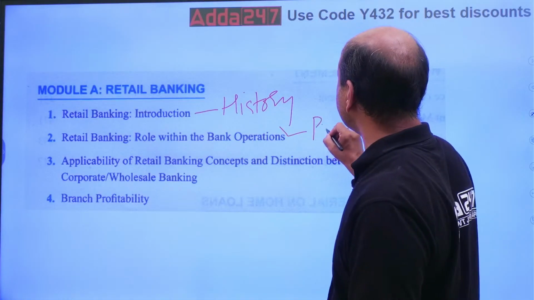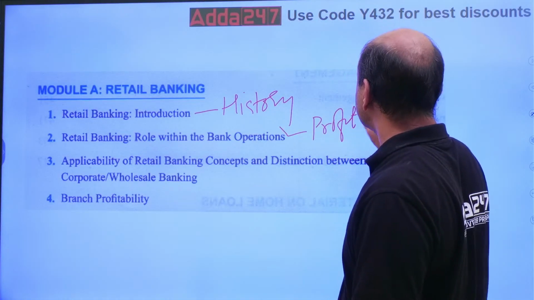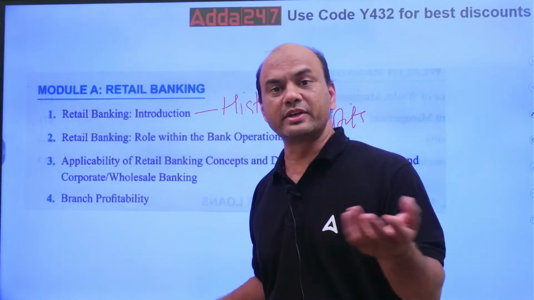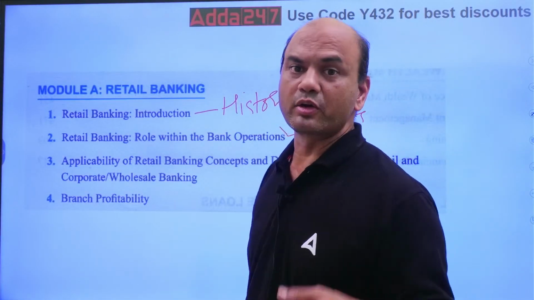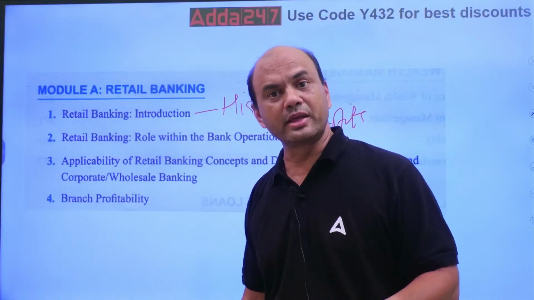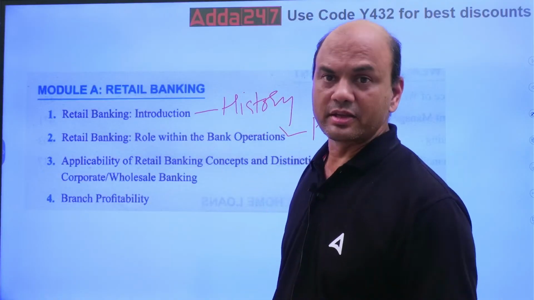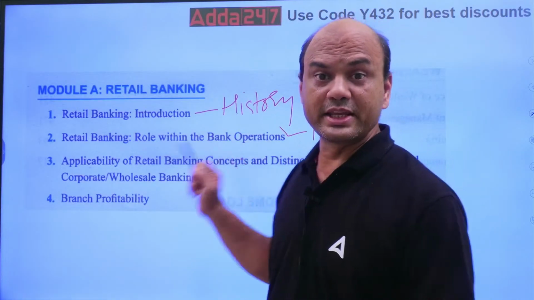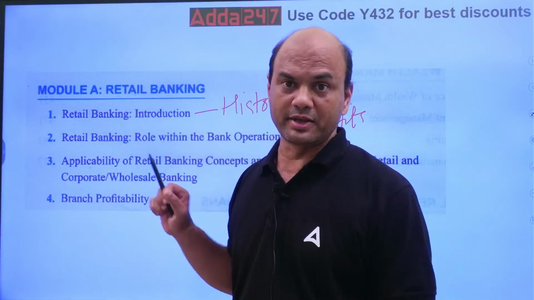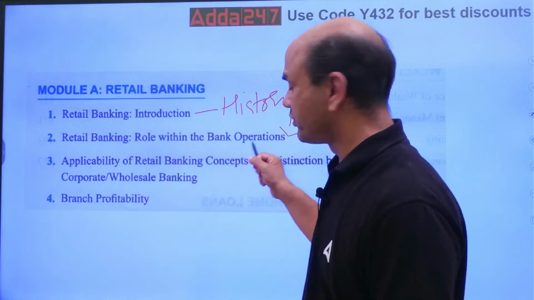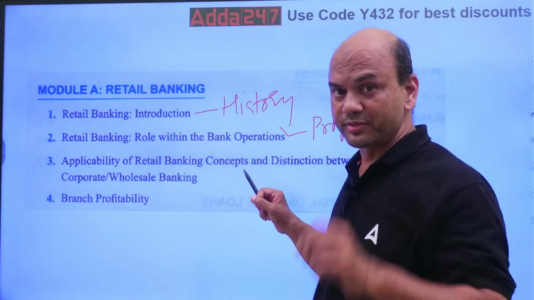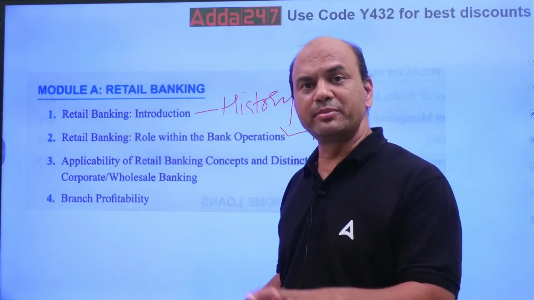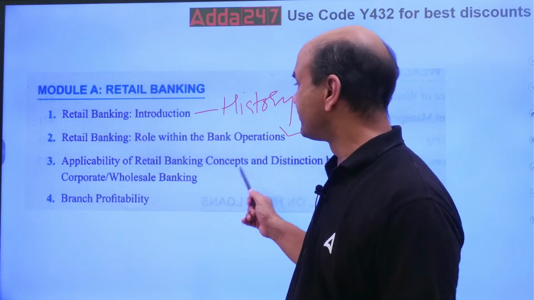Here focus on profits. Which bank has profit? There are almost 6 to 7 types of banks: retail banking, corporate banking, merchant banking, trade finance, treasury. Study all of them, the role of each bank separately, and study which one is the most profitable. Of course, retail banking is the most profitable, meaning NPAs are less. That is the main point.